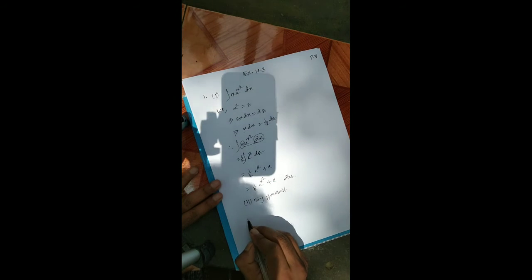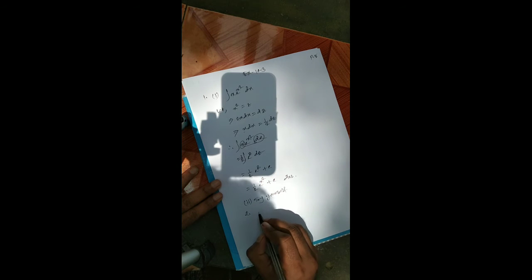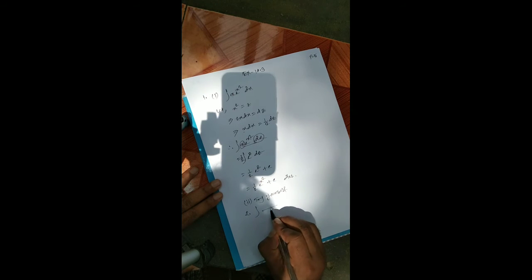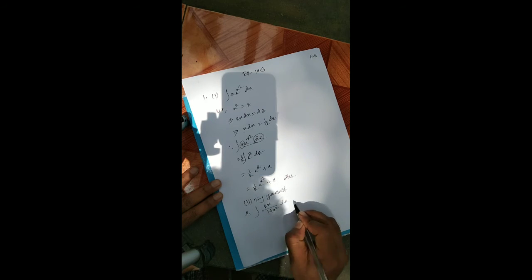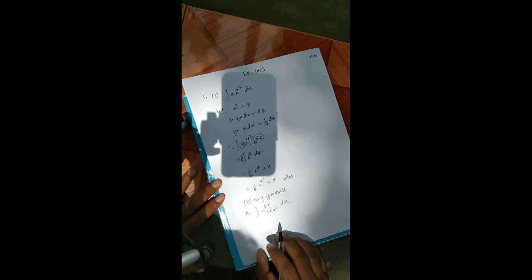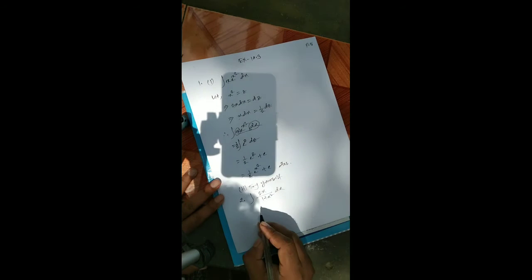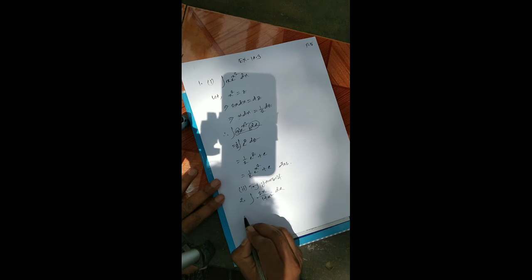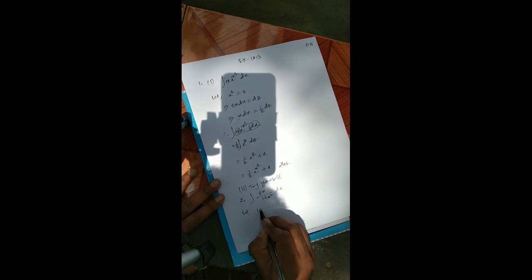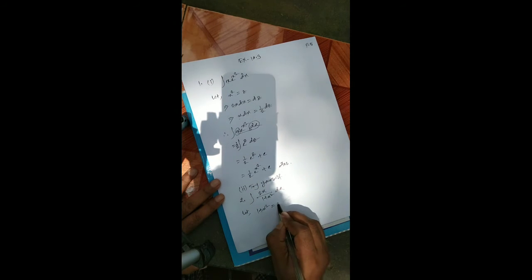Then number 2: integration of 2x by 1 plus x square dx. Let 1 plus x square be equal to z.